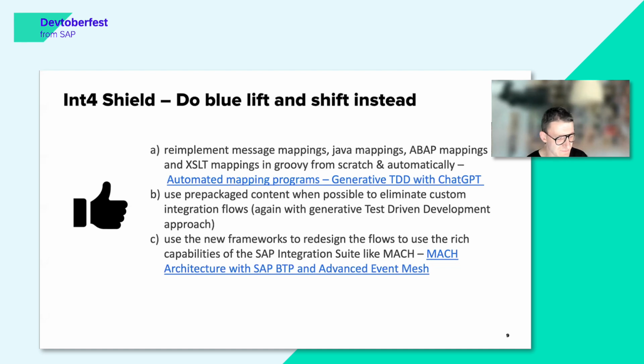And the last one, which is mentioned here as the first step, is that we can also change the mappings. We can re-implement our very, very complex message mappings. We can change our Java mappings and ABAP mappings, for example, to Groovy, right? Or we can change all of them to XSLT. But the question is, how do we do it in an effective way? And one of the answers to that is using generative test-driven development, because this is already possible. We can already do that. And I will be showing you some of the concepts that we're using for creating that.